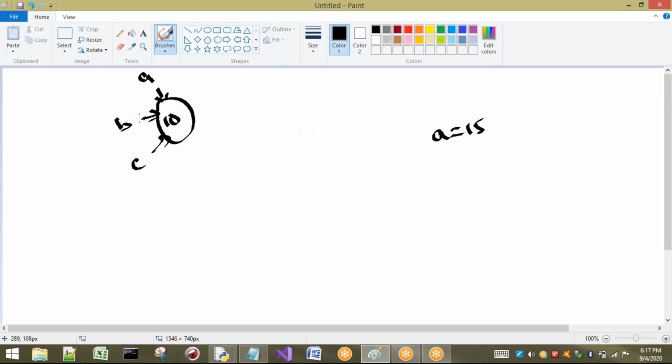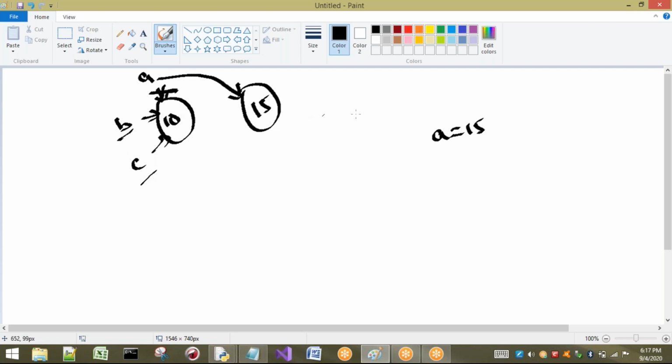I'm not going to remove the references of B and C, I am just changing the value of A. Then a separate object will be created here, A will be pointed to it, and this reference is going to be removed. Now tell me, will this object be removed? It is not going to be removed, because B and C are pointing to this object. That means this 10 is being used by B and C.